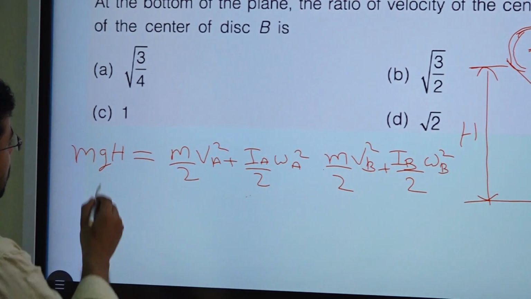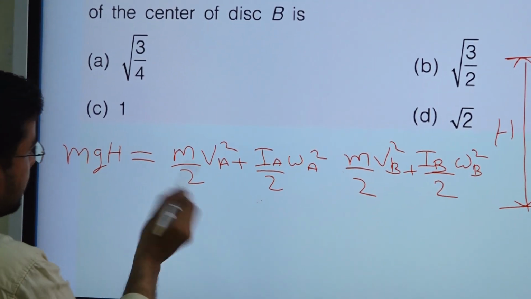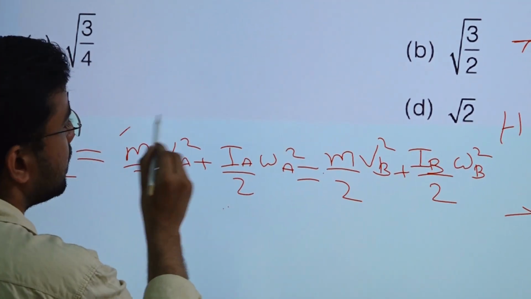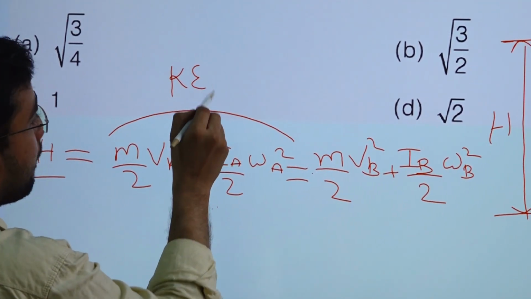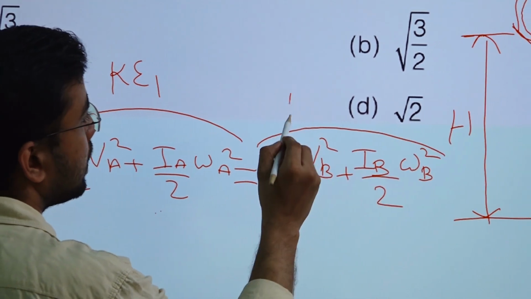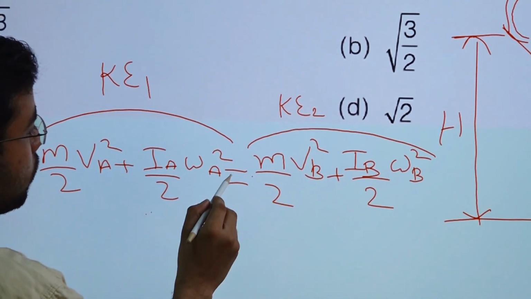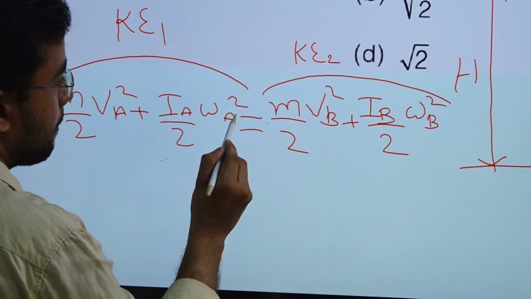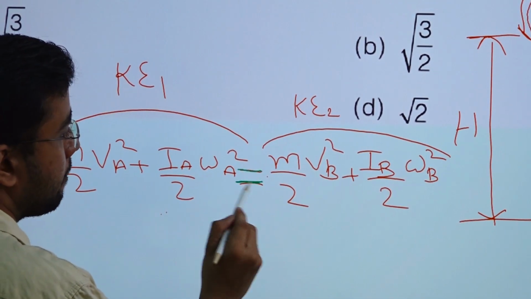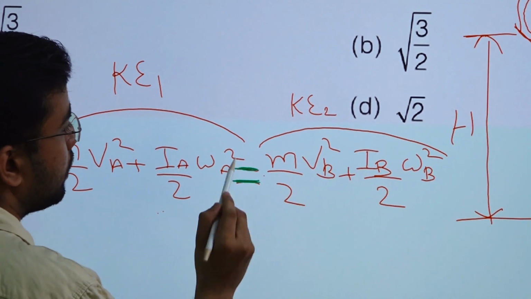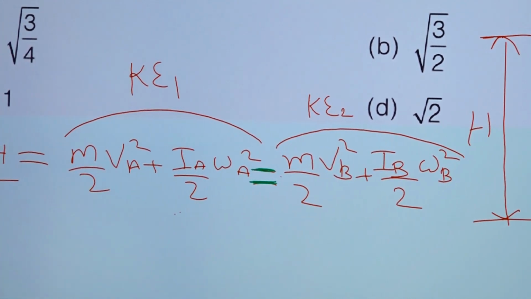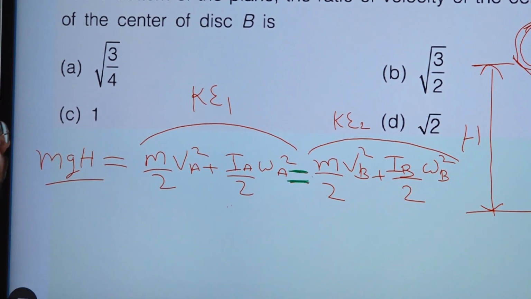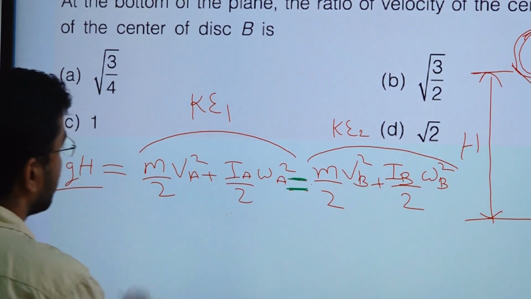Because both of them have the same potential energy, this is KE1 and this is KE2, and both are equal, right? Here we have to put an equal sign. So now we can find the ratio. Before finding the ratio, we have to put in the value of IA.